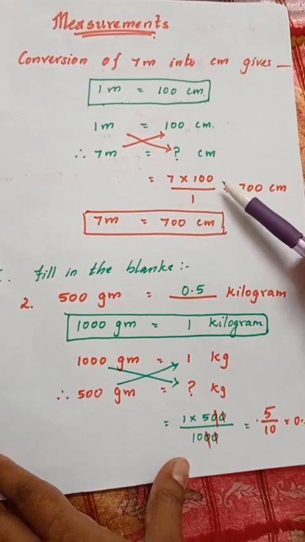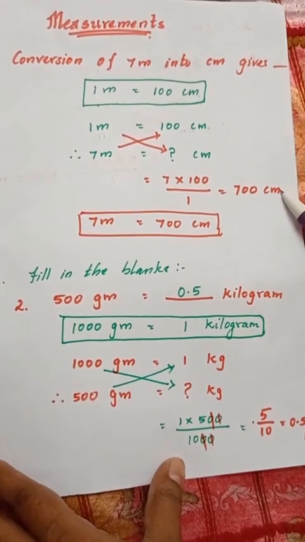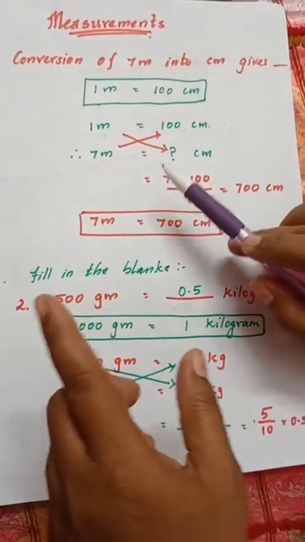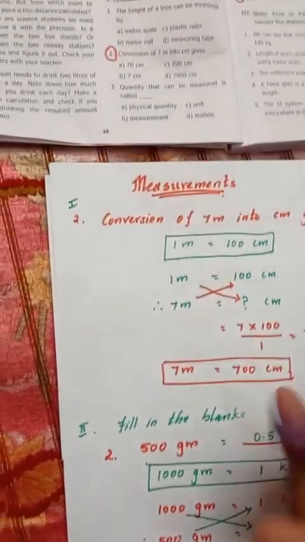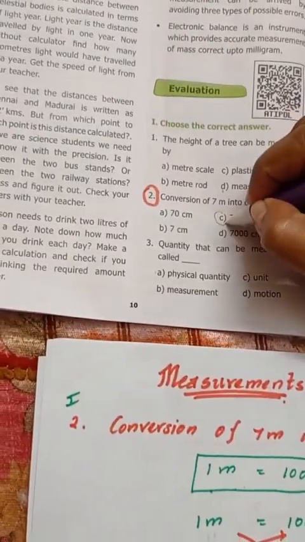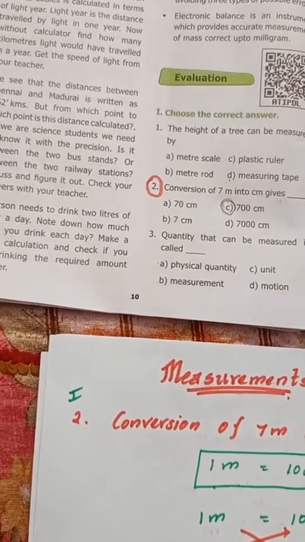So 7 into 100, that is 700 centimeter. That's all, children. The answer is 700 centimeter.